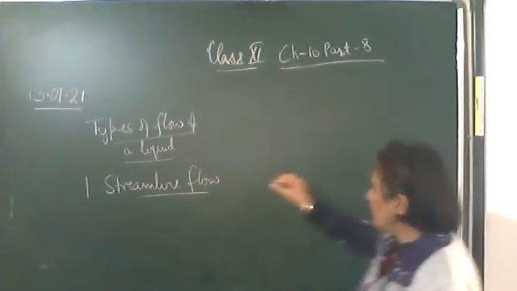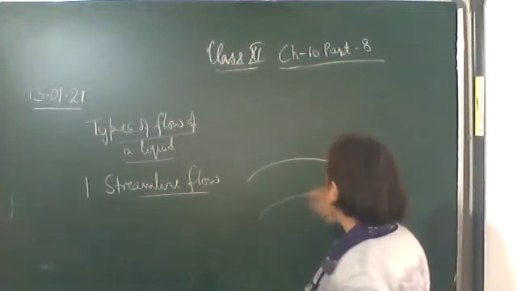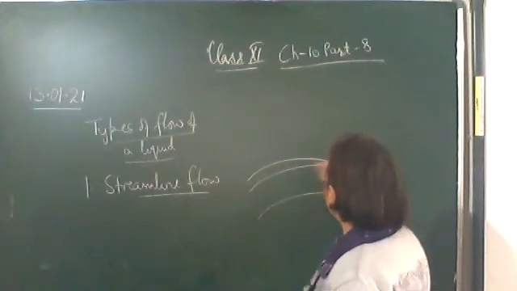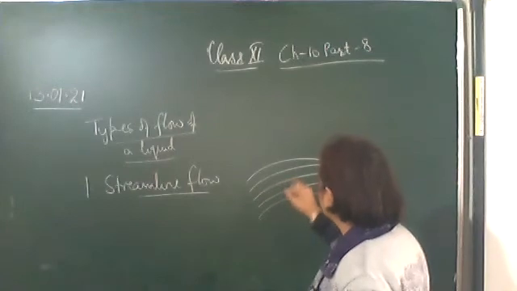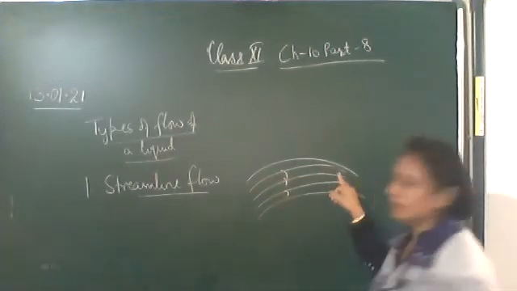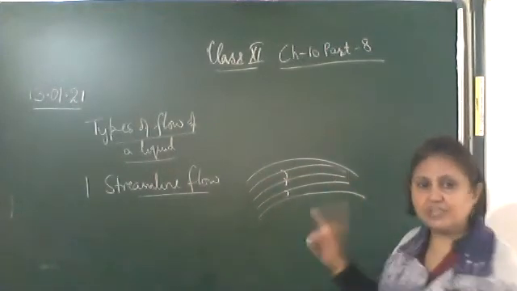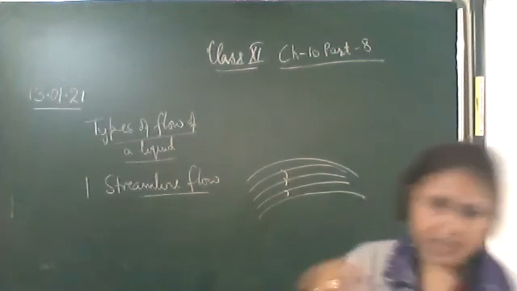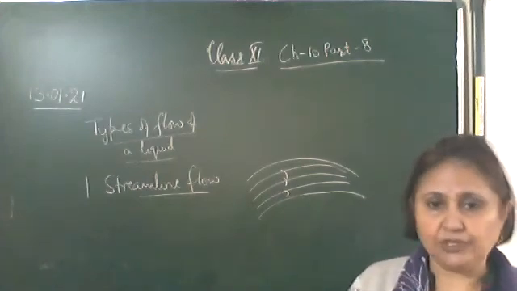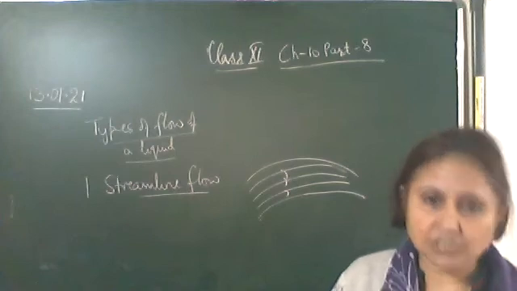Okay, now suppose the liquid is flowing along this path. These lines are called the streamlines. So the path along which the liquid is flowing is called the streamline path.